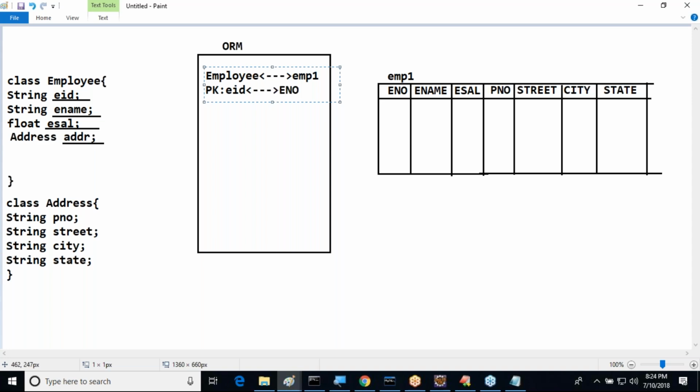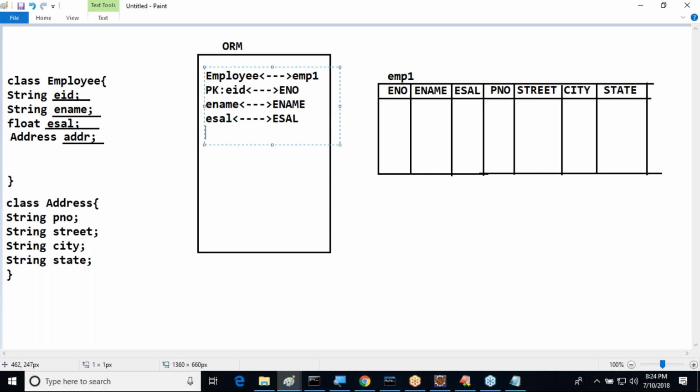Anyway, EID or ENO might be different here, we have to check it. Next one is normal columns mapping. ENAME is available here, and here also we have ENAME. Next one is ECELL, which exists here, and here also we have ECELL. Up to this is okay, fine. Next one, the EADDR property, we have to represent it or not?